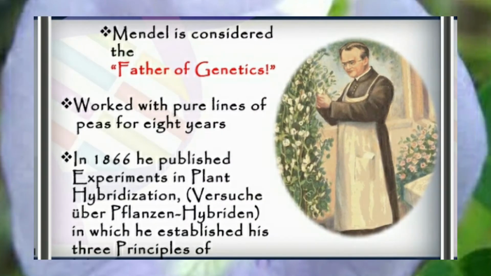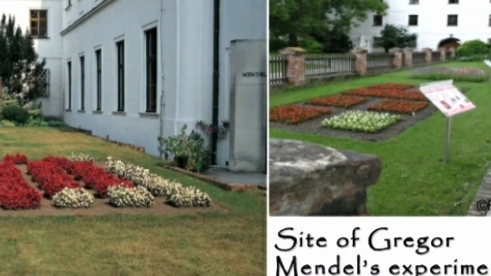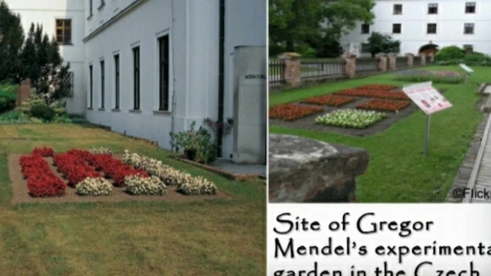Mendel is considered the father of genetics. He worked with pure lines of peas for 8 years. In 1866, he published Experiments in Plant Hybridization, in which he established his principles, children. Now you can see the image: this is the site of Gregor Mendel's experimental garden in Czechoslovakia.